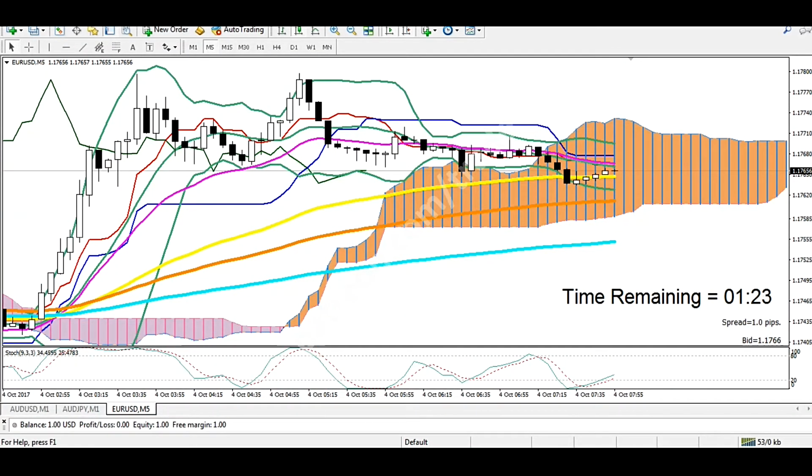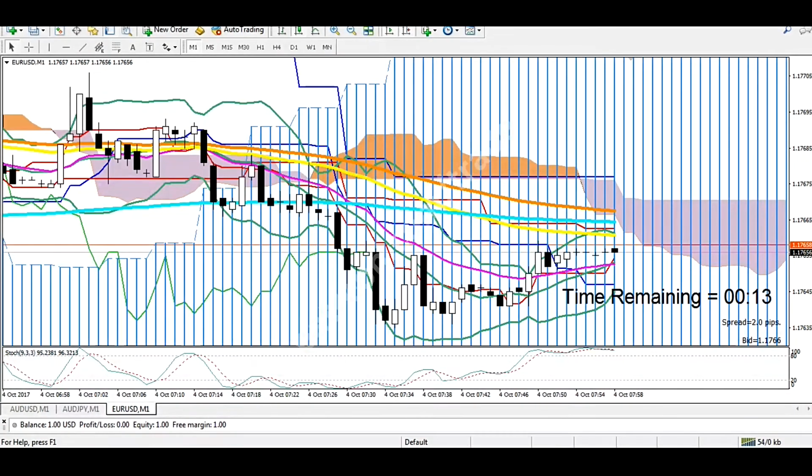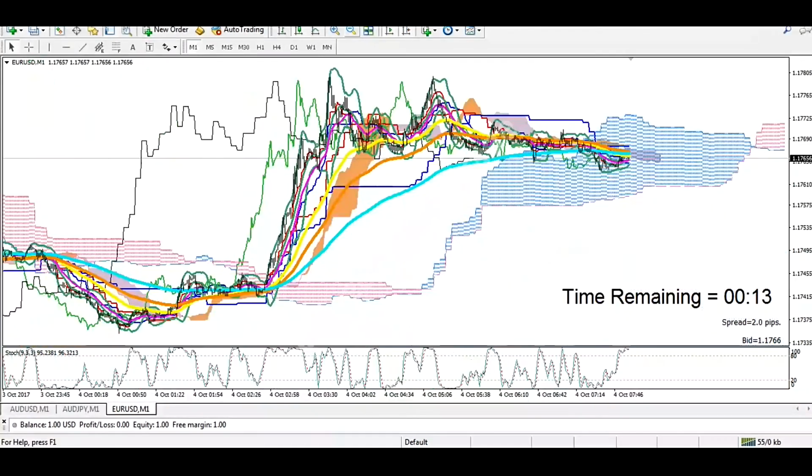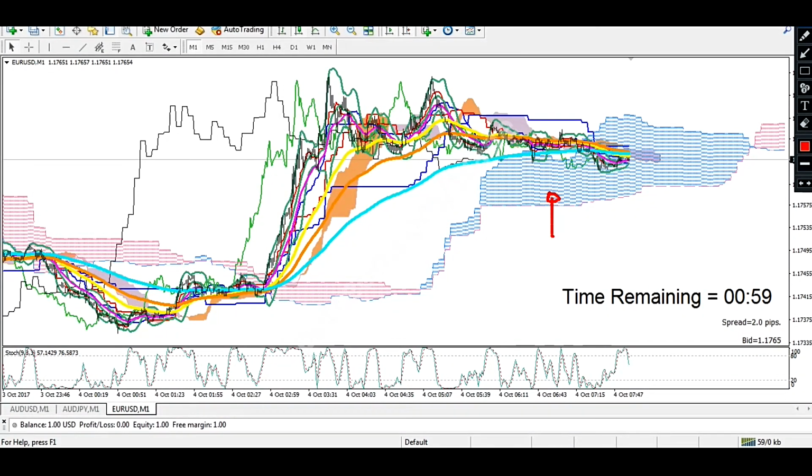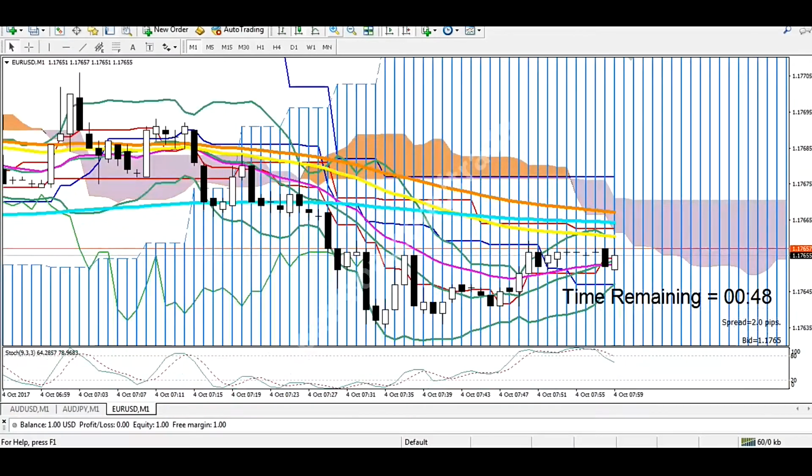You can see that when you click 5 minutes, the Ichimoku is becoming 1 in here. Only 1 in here, because when we click 1 minute time frame, there will be 2 Ichimoku here, as you can see this. This is the 5 minute Ichimoku, and then this one is the recent Ichimoku, the 1 minute time frame Ichimoku. So that's how we're going to use it,